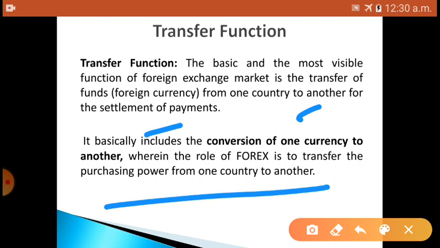So the transfer function is where the transfer of funds is happening. Suppose you have imported goods, then usually you should make the payment. To make that payment, first we convert the currency into that country's currency and settle the payment. Usually we do the payment with the help of bills of exchange, letters of credit or telephonic transfer. That is called the transfer